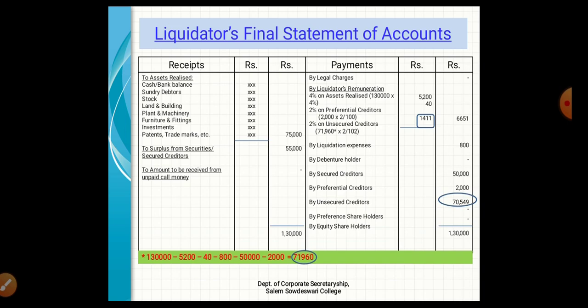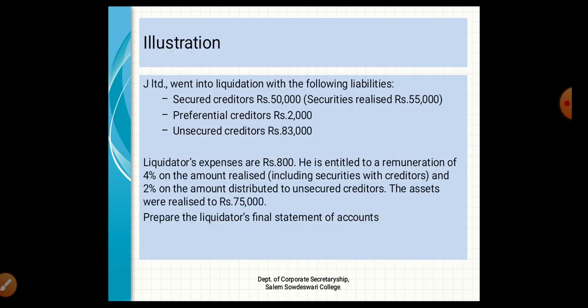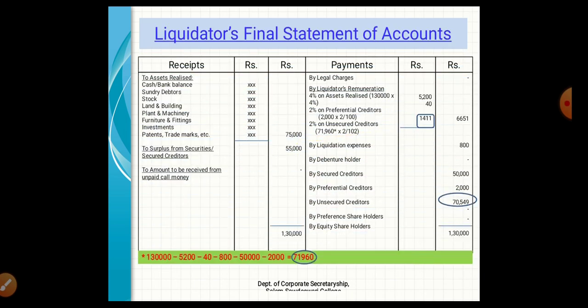Surplus from secured creditors amount will be only 5,000 because here securities realized 55,000 and the secured creditors amount we need to pay will be 50,000. Sorry, secured creditors realized 55,000 and secured creditors payment was rupees 50,000. So the excess surplus amount will be 5,000.